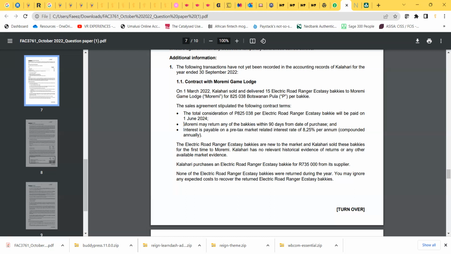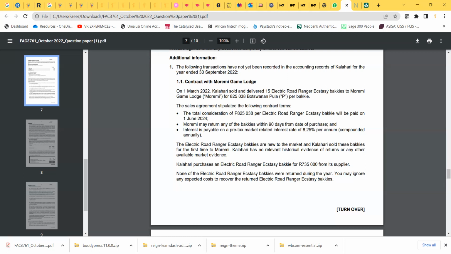So the inventory went out. So we can basically say credit inventory. The question is, do we debit cost of sales or not? That's the tricky part over here. But basically, we can credit inventory, and we have to debit something.